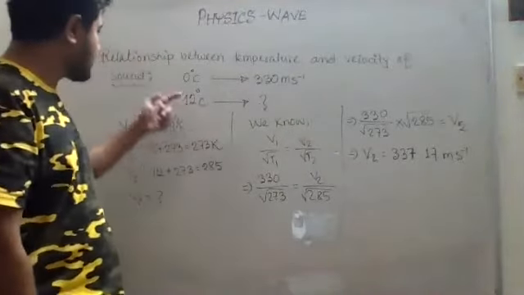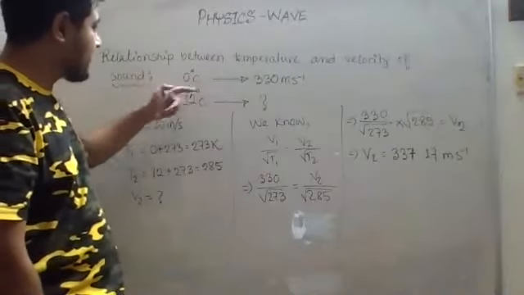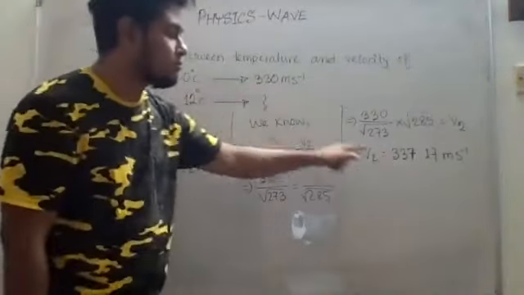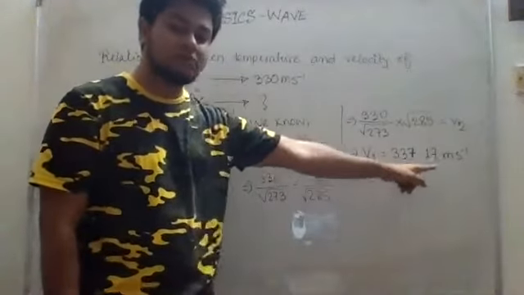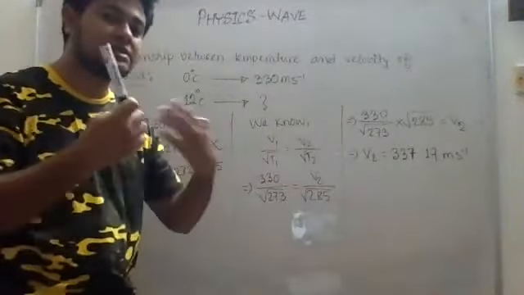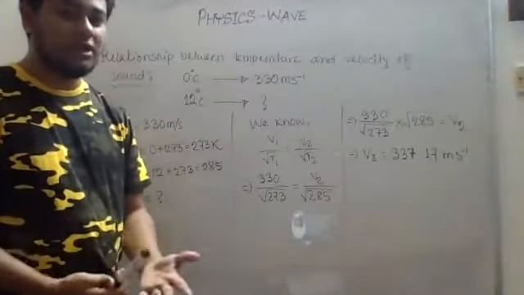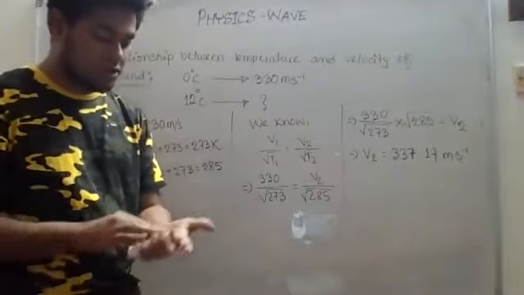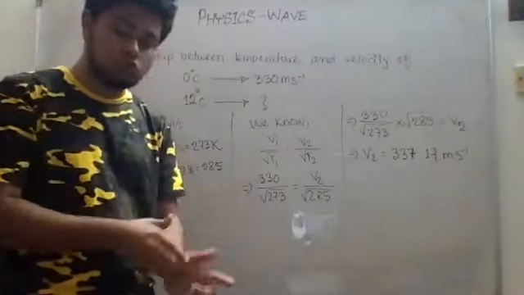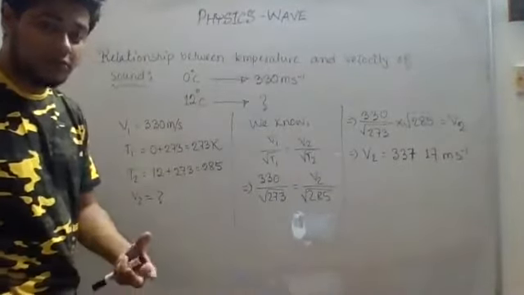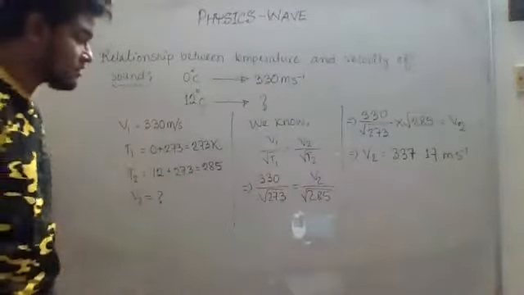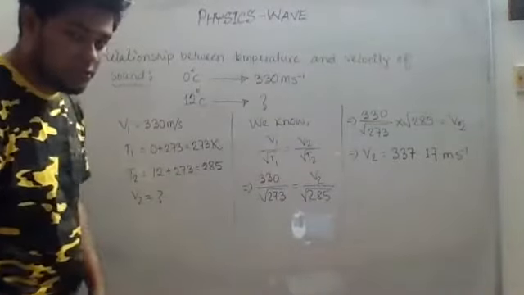So as you can see, the temperature has increased, the velocity also increased. Previously it was 330 meter per second, but now it is 337.17 meter per second. The velocity has increased. So in the similar way, I want to assign you some work, okay? I want some of you to actually find the value of velocity for another temperature. I will write the temperature and you will tell me the answer, okay?